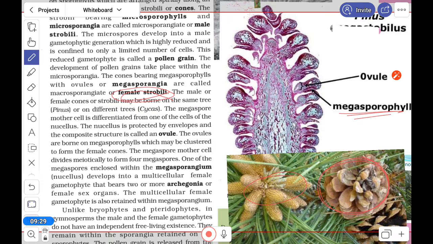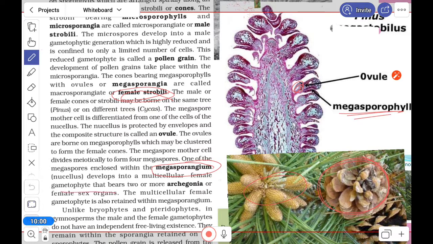Okay, the female cone is also known as seed cone, female strobilus, pistillate strobilus, various names are there. Now, look at here, the megasporophyll is there, and in these areas the megasporangium is there, where the ovum will be produced.